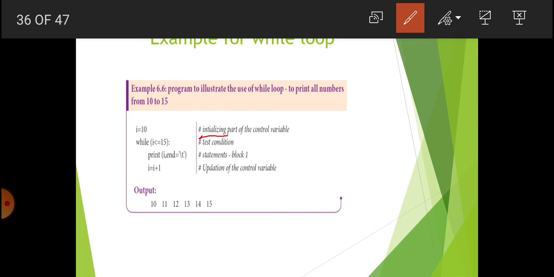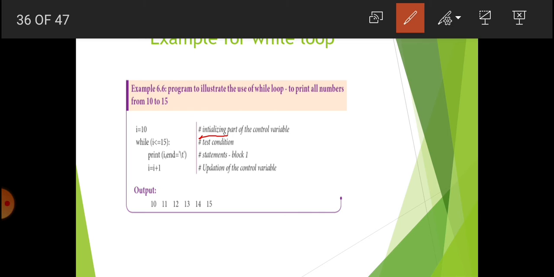This statement is the initialization part of the control variable. You are initializing the value of the variable i, that is i equal to 10. Then see the next statement, while i less than or equal to 15. The test condition is i less than or equal to 15. After writing the condition, you must put a colon. The colon is used to show the continuity of this loop statement.